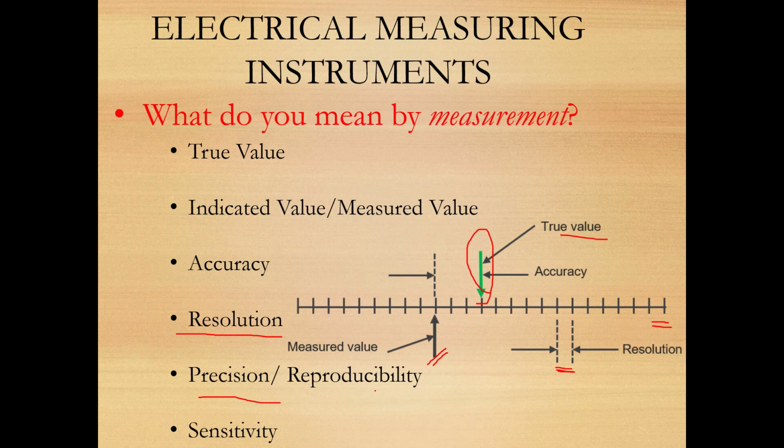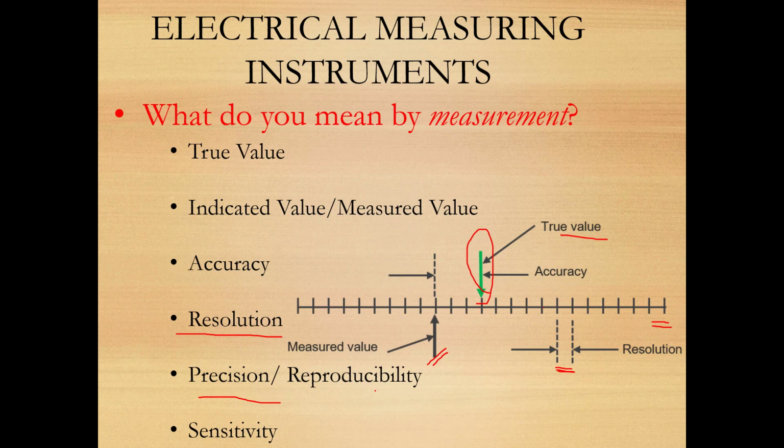So you can see that using the same particular machine, I am getting different values of indication. So I can say that this particular measuring device is not precise. Even if it is wrong or even if it is correct, it is not precise. It may happen that it is wrong, and every time I am getting 5 kg, 5 kg, 5 kg.